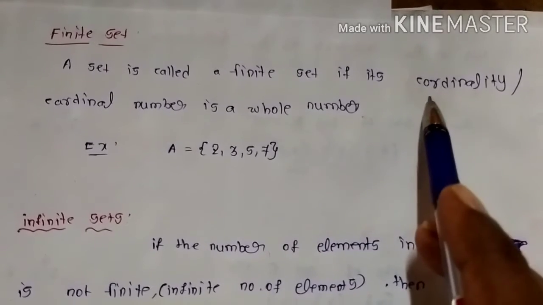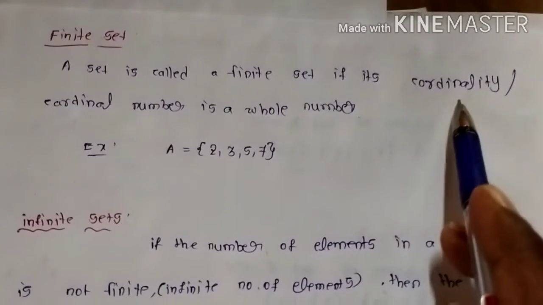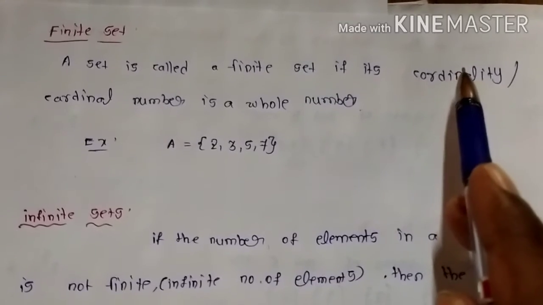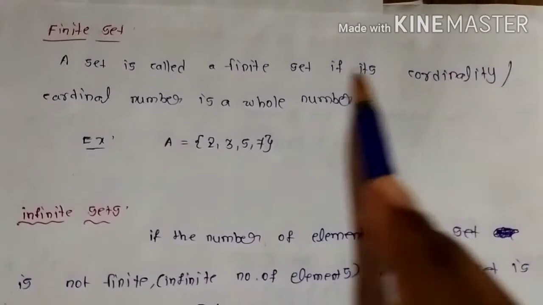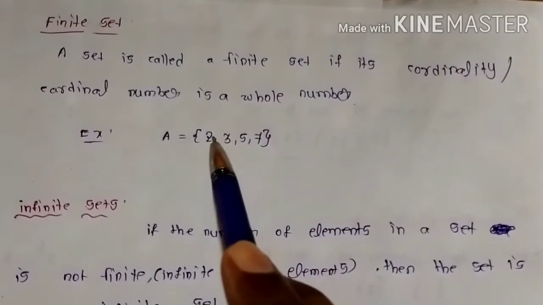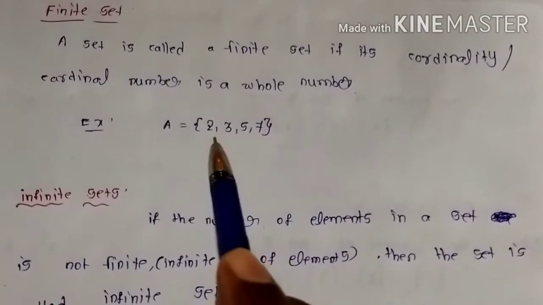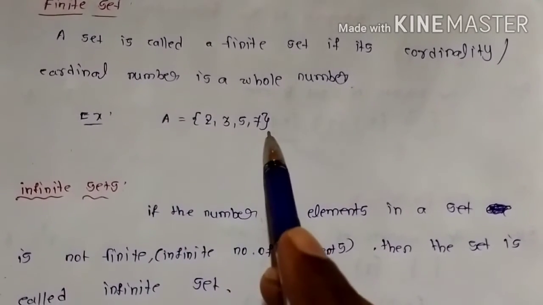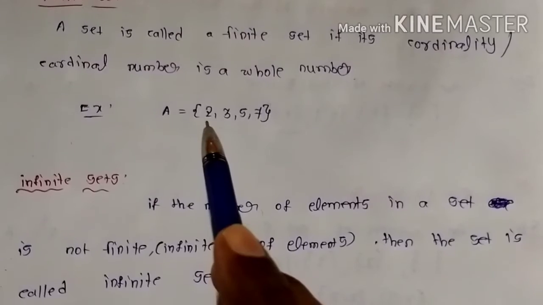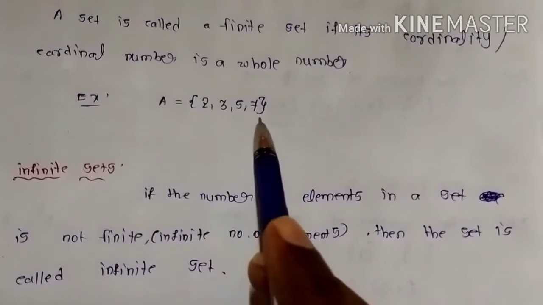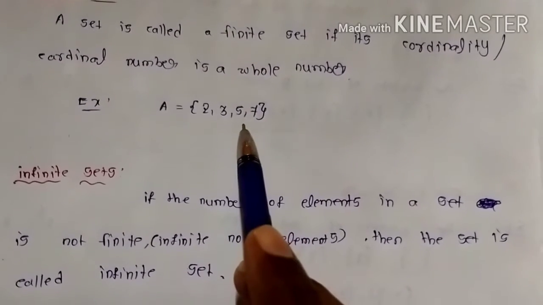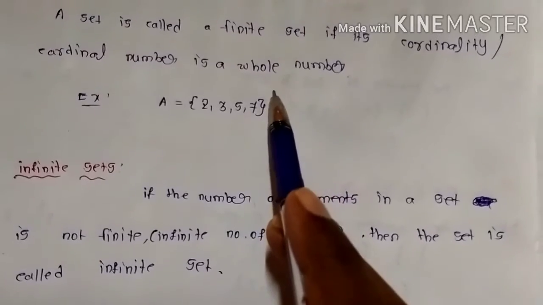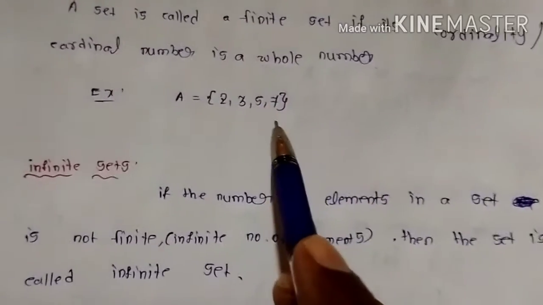Cardinality means just you can remember here, cardinality means the number of elements in the set. The number of elements in the set is a whole number. That means it may start from 0 to infinity. We can count it. A is equal to 2, 3, 5, 7. So we can remember this set contains 4 elements. So is it finite or not? 4 is a whole number or not? Yes, so it is a finite set.